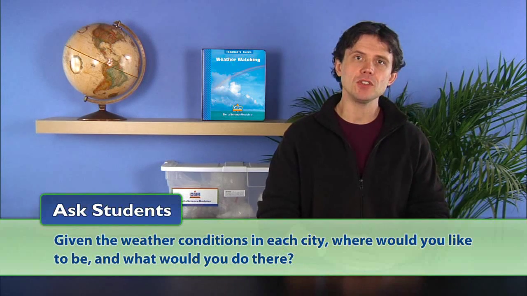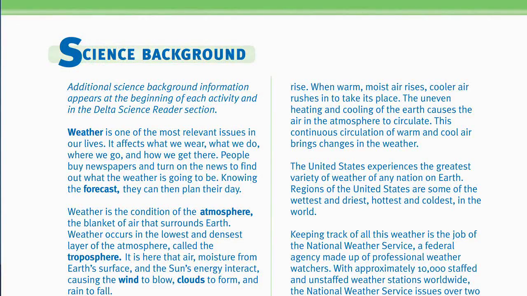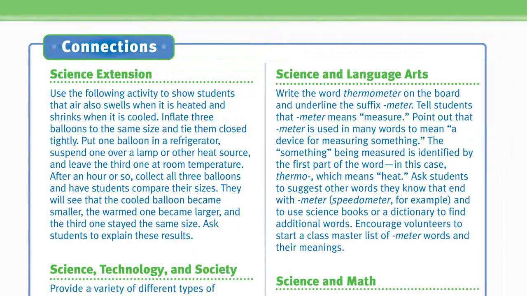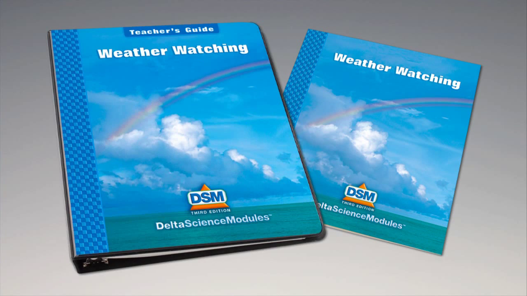Ask students, given the weather conditions in each city, where would you like to be, and what would you do there? Answers will vary, but should include an explanation of activities that are appropriate for the weather conditions in that city. To conclude Session 3, explain to students that in the following activities, they will study different things about the weather. For science background, reinforcement activities, curriculum connections, and information about the Delta Science Reader, please consult your DSM Teacher's Guide.